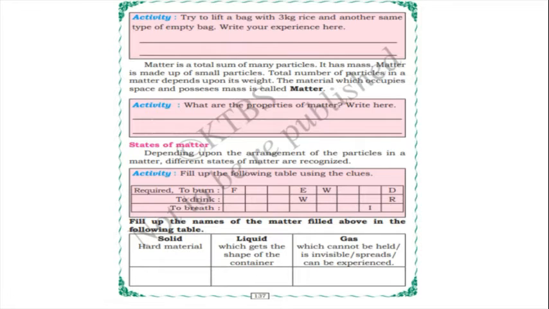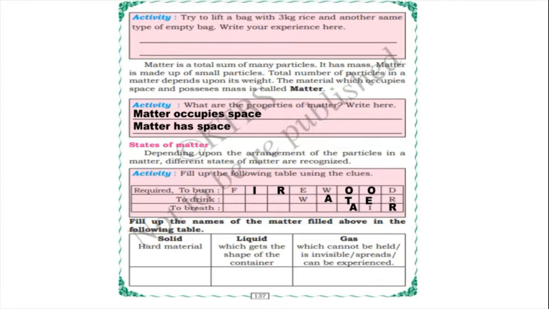What are the properties of matter? So matter occupies space and matter has mass. States of matter. Now, depending upon the arrangement of the particles in a matter, different states of matter are recognized. So one activity is there and columns are there. What are those? Required to burn, to drink, to breathe. So what is required to burn, children? Yes, it is firewood. And what is required to drink? Water. And to breathe, we know it is air, isn't it?